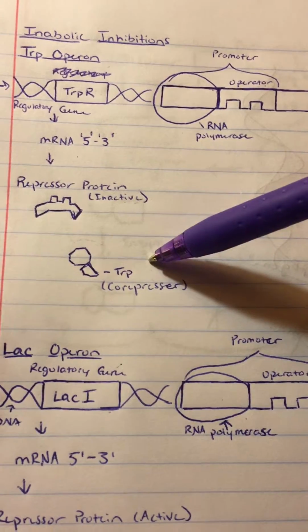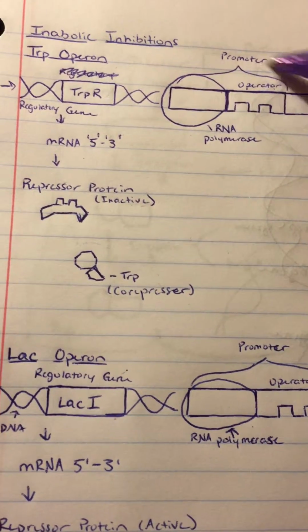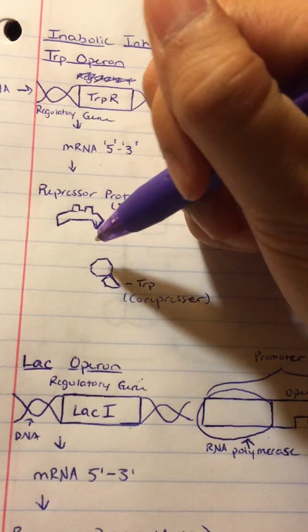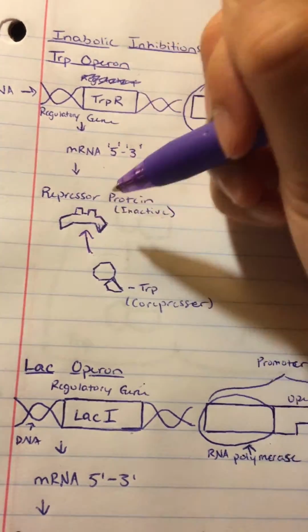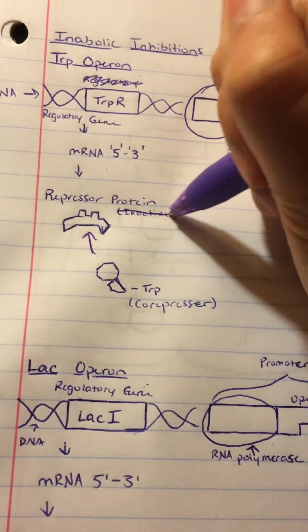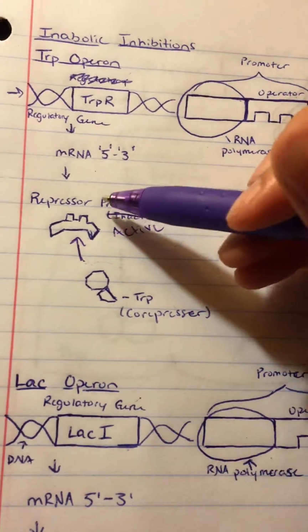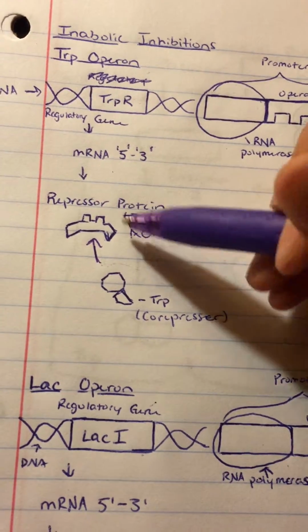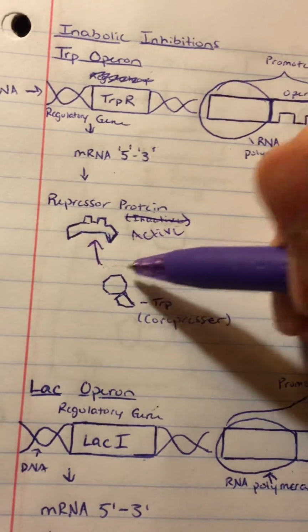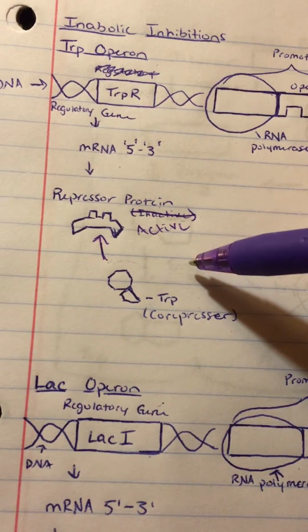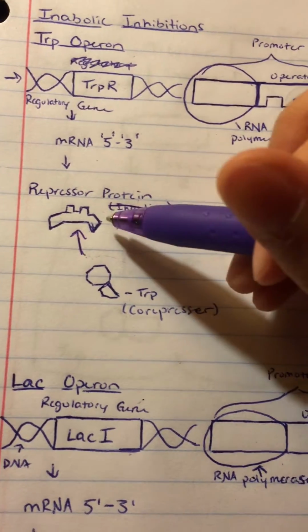So let's say tryptophan was present in this operon. Then tryptophan becomes a co-repressor, which binds onto the repressor protein and causes it to be active. The co-repressor binding onto the repressor causes an allosteric change, which changes its shape.